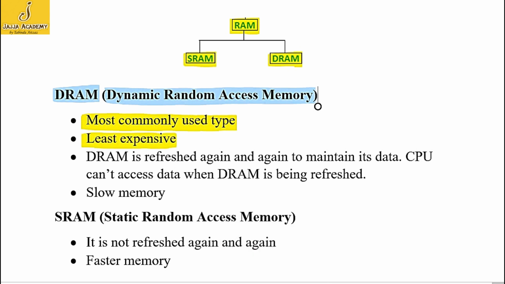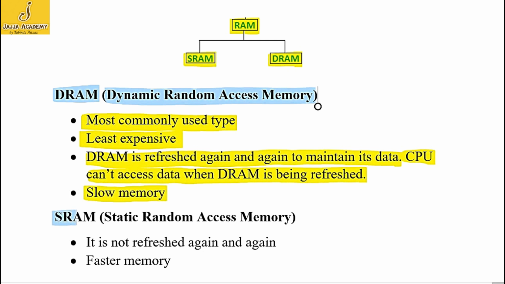Least expensive means it's very cheap. An important property of DRAM or dynamic RAM is it is refreshed again and again to maintain its data. And CPU cannot access data when DRAM is being refreshed. And this refreshing property makes the DRAM a slower memory.